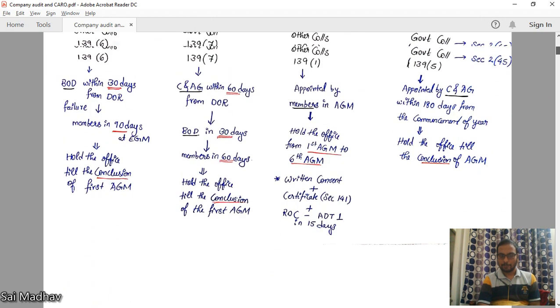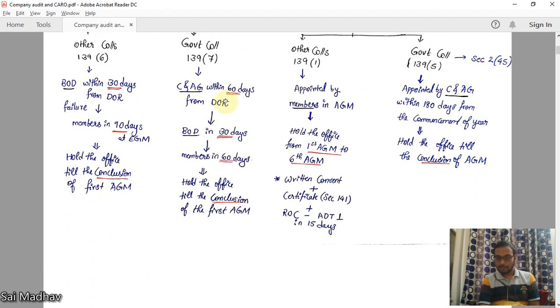Now, if C&AG fails to appoint, then within next 30 days, the board of directors should appoint. If board of directors also fails to appoint the first auditor, then the members will appoint in EGM within 60 days. This is the appointment of first auditor for government company. This auditor will hold the office till the conclusion of the first AGM. Understood? Remember the limits here: 60, 30, 60. First C&AG, next board of directors, next members.